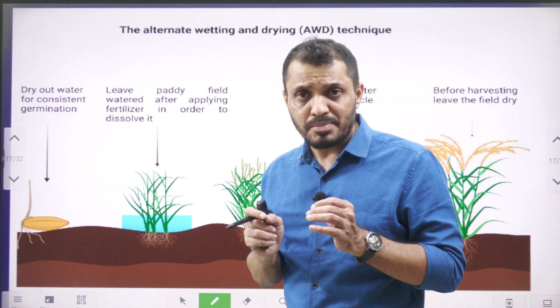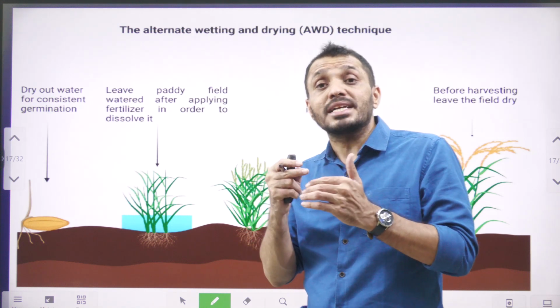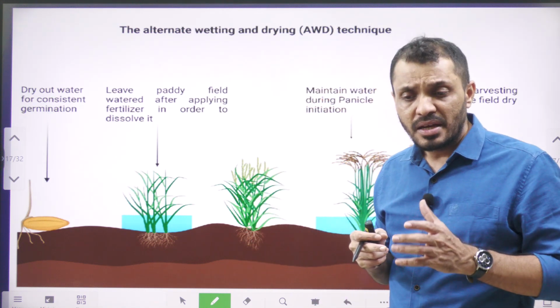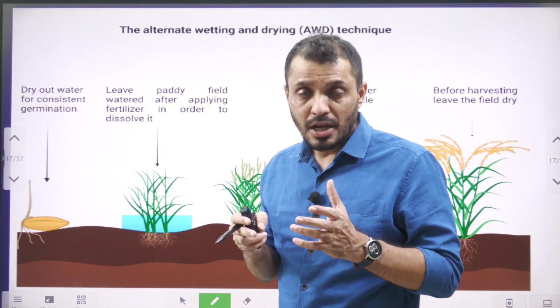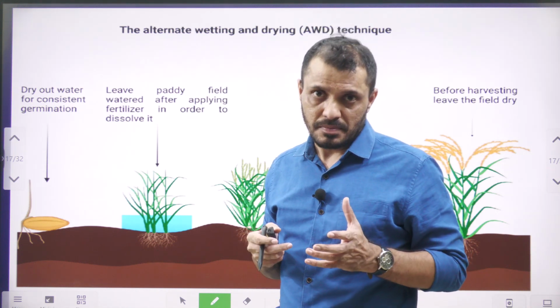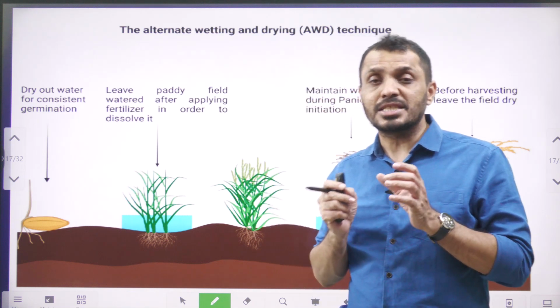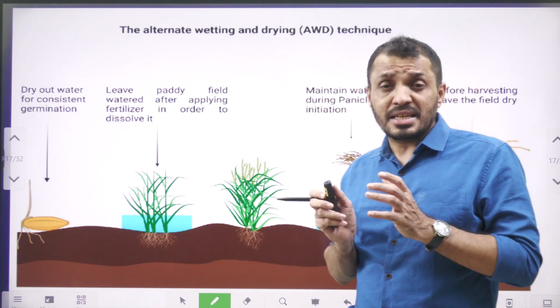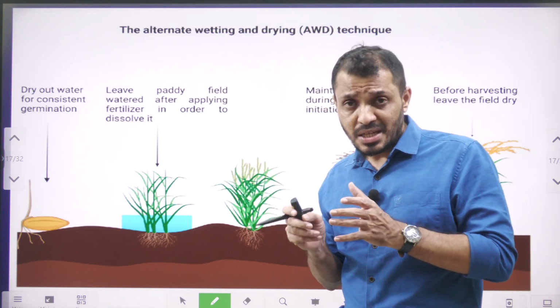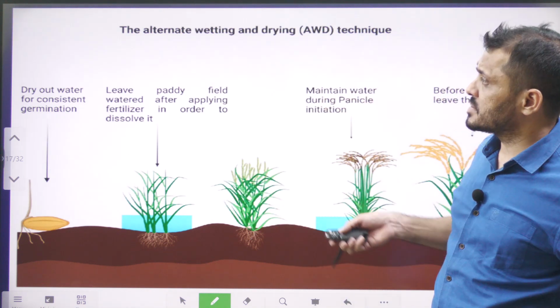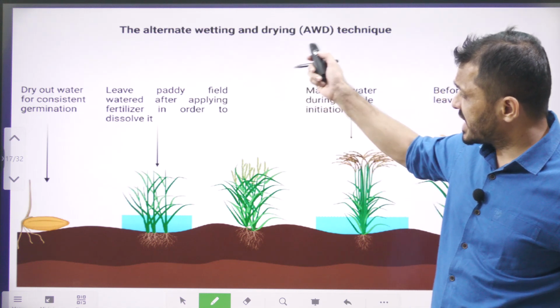Because of this, anaerobic respiration is encouraged. When anaerobic respiration is encouraged, obviously a lot of methane gas will be released. Because of that, global warming is also happening. To reduce methane gas emissions, they are reducing the usage of water. For that, they invented a new technique known as alternate wetting and drying.